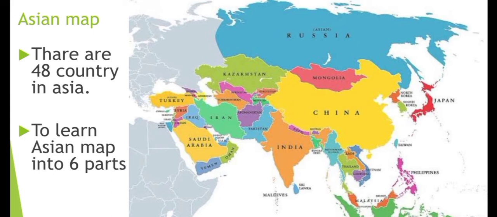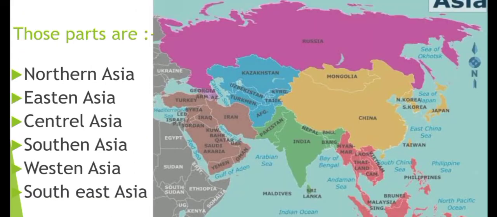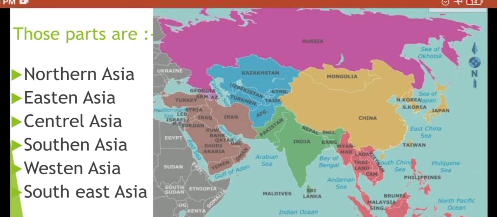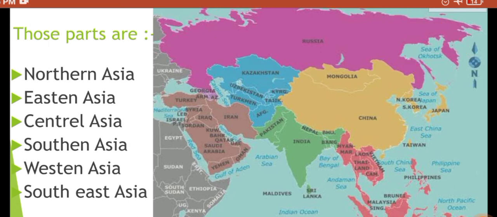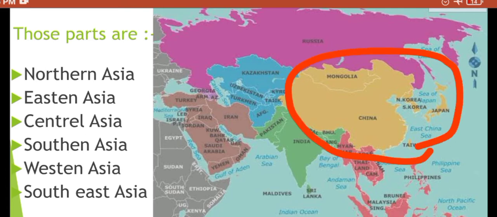There are 48 countries in Asia, and to learn Asia we'll divide it into 6 parts. Those I have already discussed, that is North Asia. You can see here, at the top, it is North Asia in pink color, and East Asia you can see in this color.